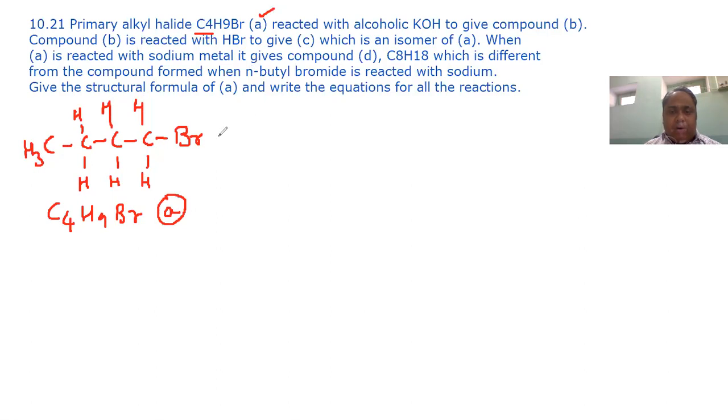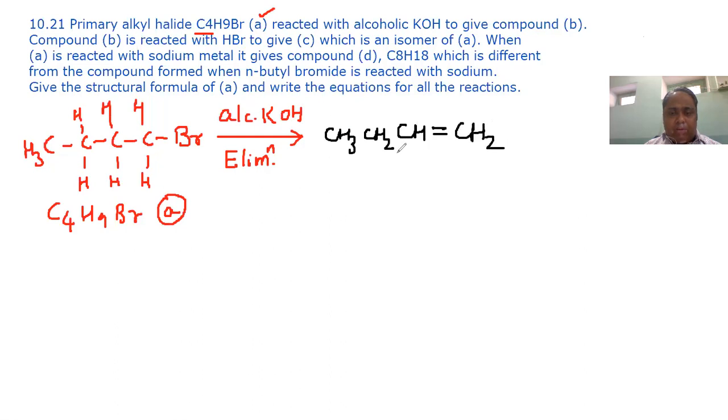Compound A is reacted with alcoholic KOH. So what will happen? Elimination reaction will take place. So if elimination takes place, then what will be formed? It will form CH3, CH2, CH double bond CH2, minus HBr.